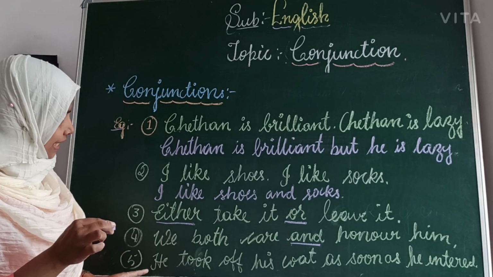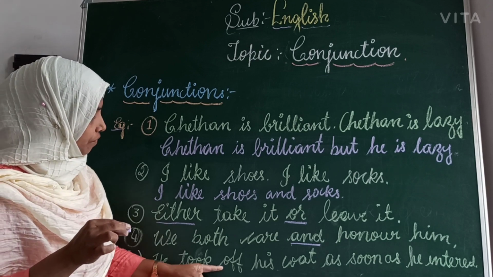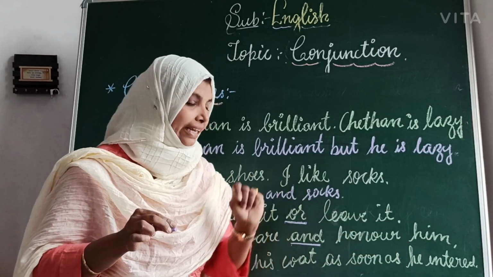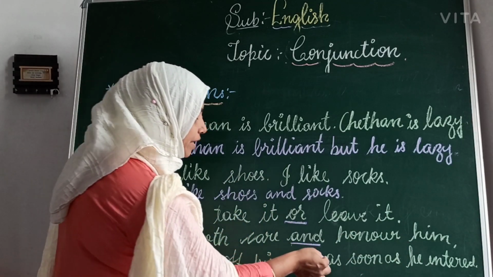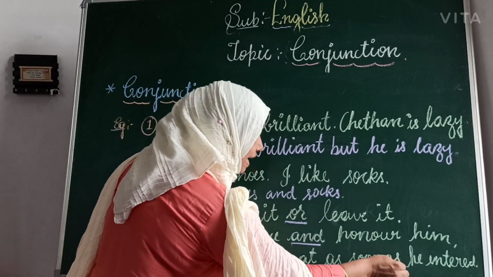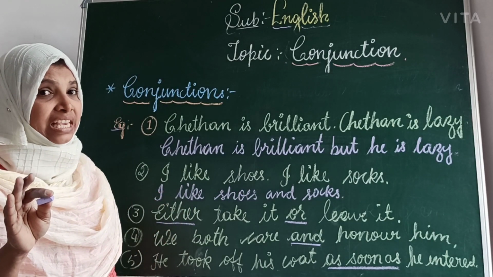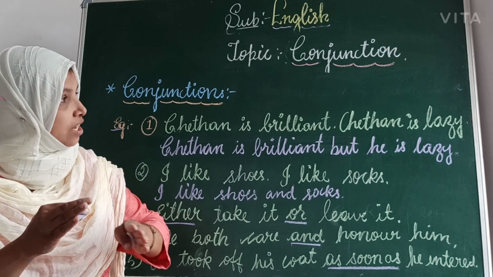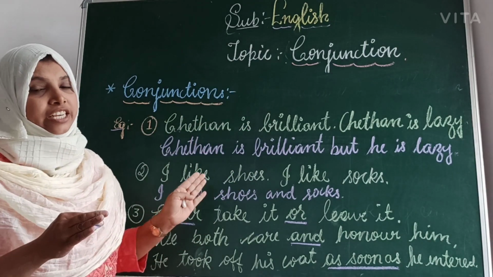The fifth one: he took off his coat as soon as he entered. Here the conjunction word is as soon as. Conjunction, once again, tells about joining the sentences. This is all about the conjunctions.